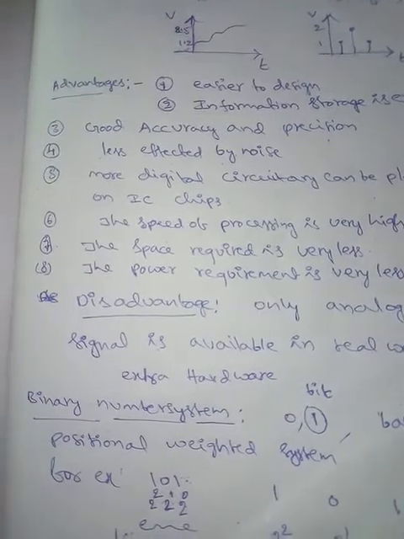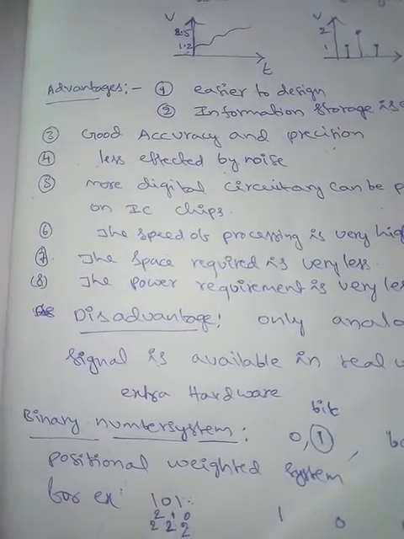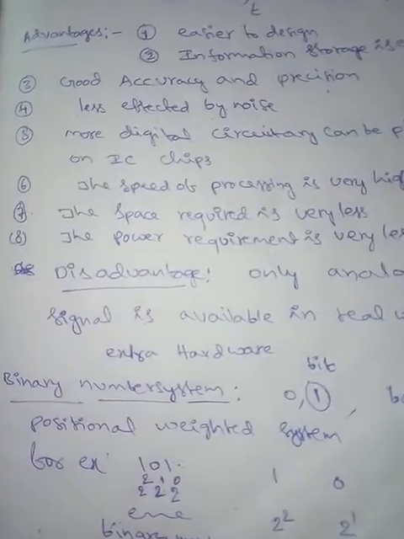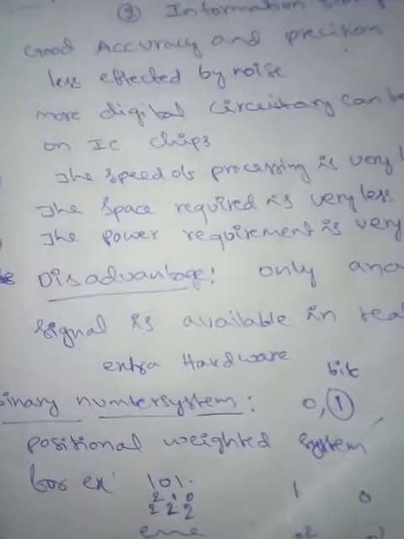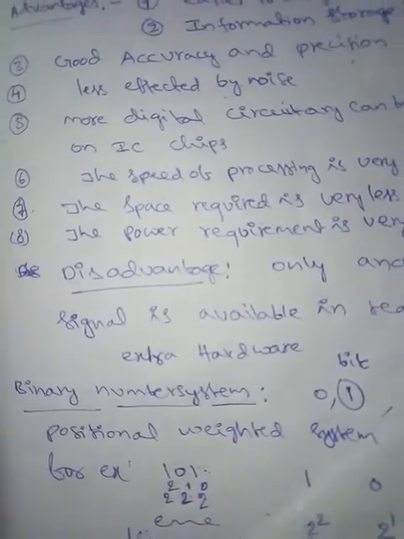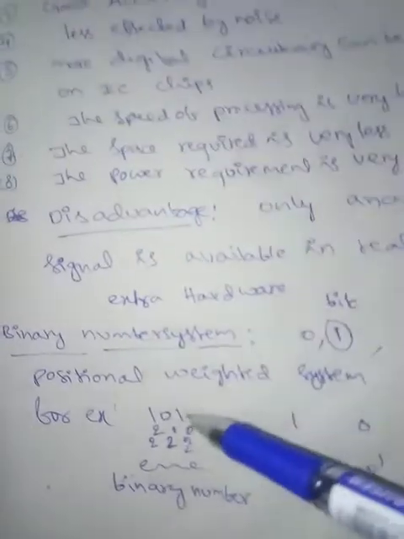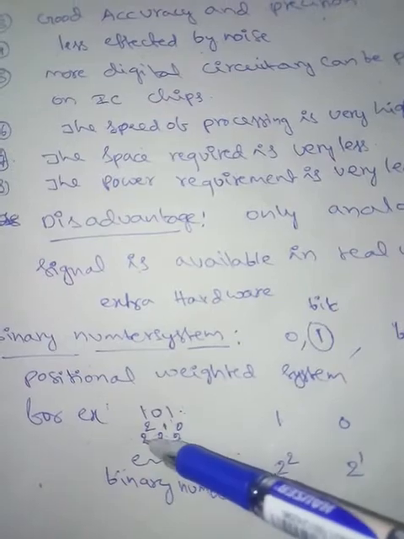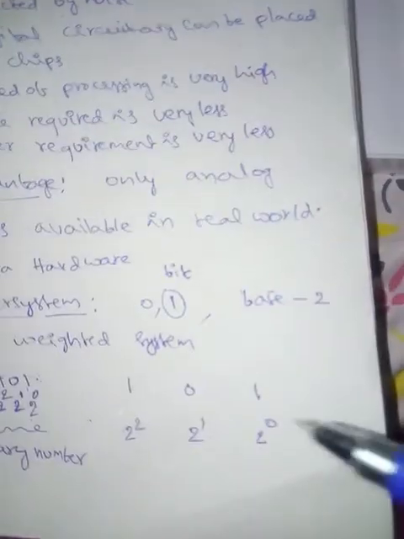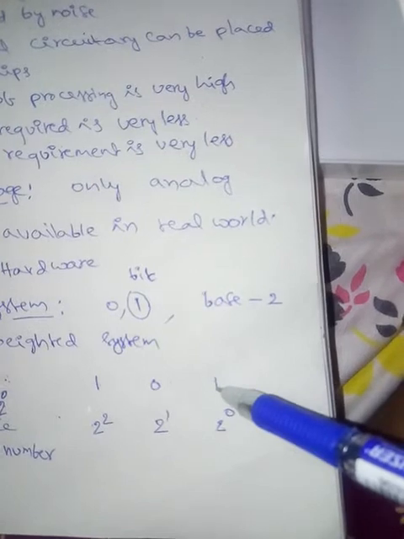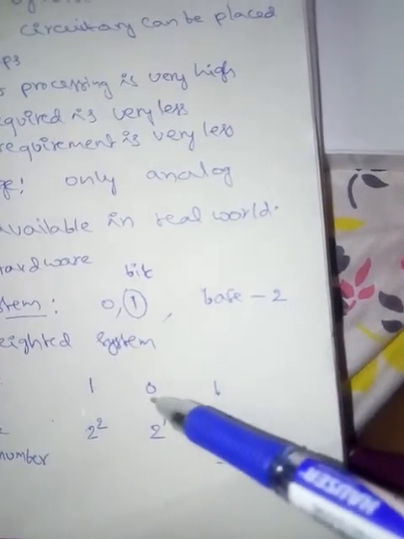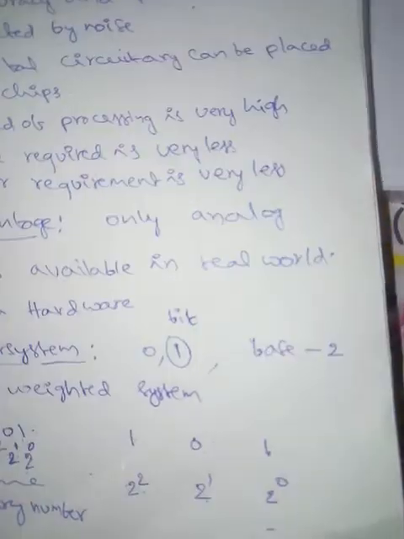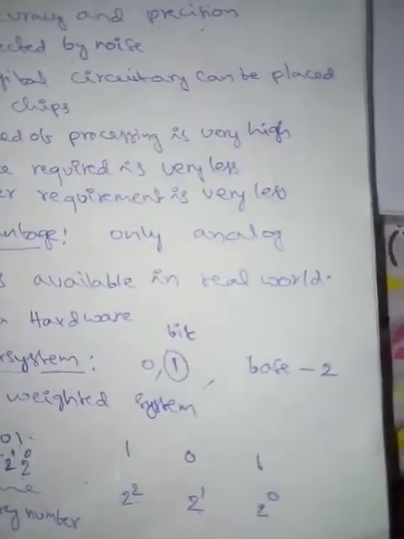The binary number system is a positional weighted system. For example, if you take the binary number 101, the weight of the first bit from the right side is 2 power 0. The weight of the next bit is 2 power 1. The weight of the next bit is 2 power 2, and so on. For the LSB, least significant bit, the weight is 2 power 0. For the next bit, it is 2 power 1, then 2 power 2. So it is a positional weighted system.